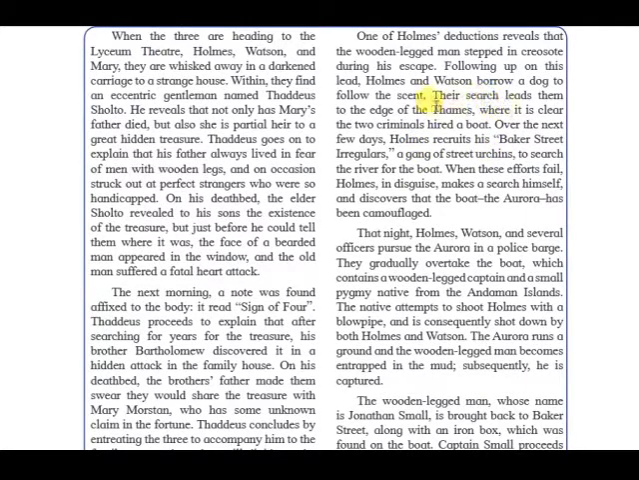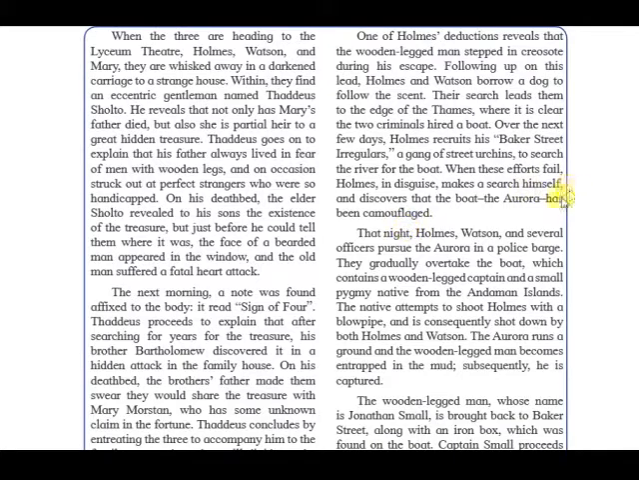So this particular gang is a gang of small orphan children, and he tells them to search for a boat at the river. When these efforts fail, Holmes in disguise makes a search himself and discovers that the boat, the Aurora, has been camouflaged. So he finds a boat named Aurora, and an attempt has been made to cover it up.